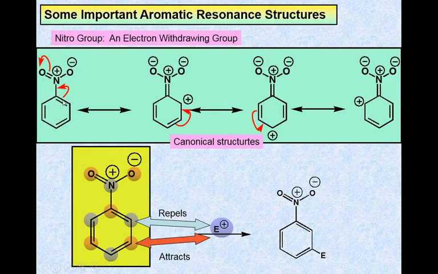This is nitrobenzene, and the pi electron system can be delocalized with this nitro group, and there is a formation of positive charge over ortho and para positions. That means the ortho and para positions get deficient and repel the electrophile. Therefore, if we do an electrophilic reaction over this nitrobenzene, then we get this product, and the meta position attracts this electrophile. Therefore, the electrophile attaches to the meta position in case of nitrobenzene. Therefore, the nitro group shows the minus R effect.